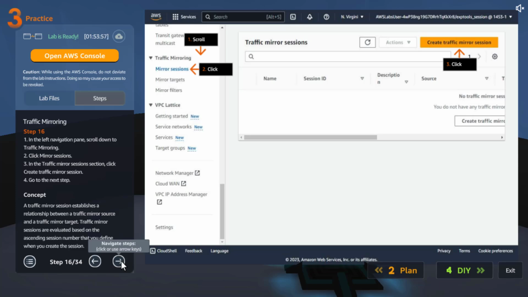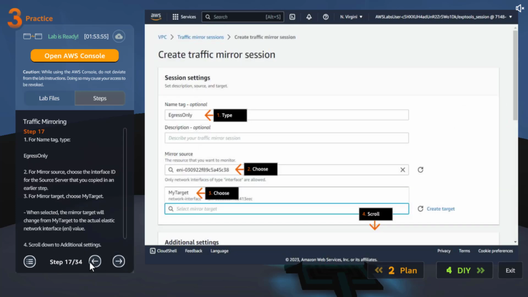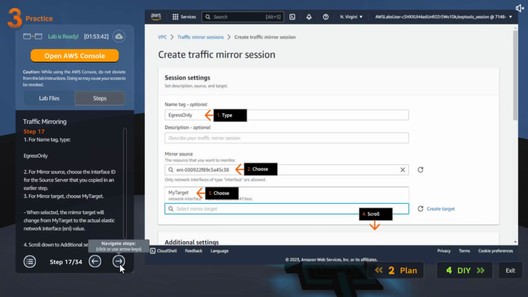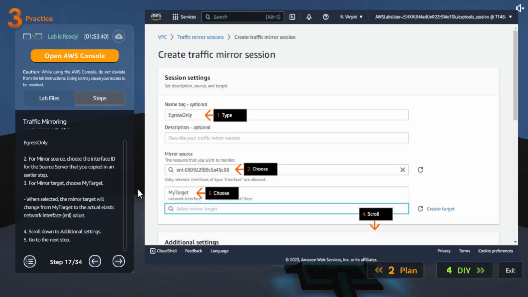Now let's go to the sessions. Okay, if we go back, it will explain about the session. A traffic mirror session establishes a relationship between a traffic mirror source and target. Mirror sessions are evaluated based on the ascending session number that you define when you create the session. So let's go ahead and name it egress only.